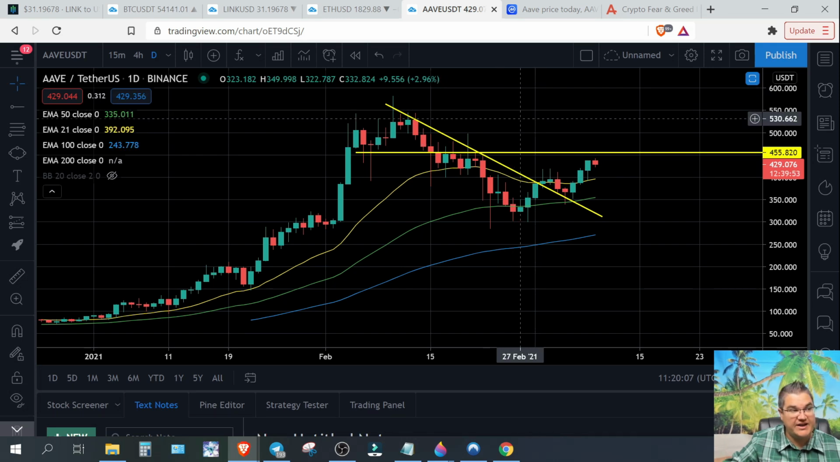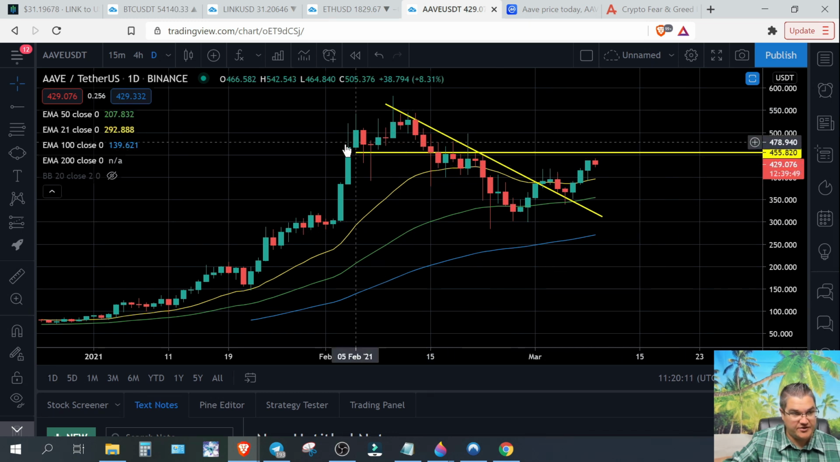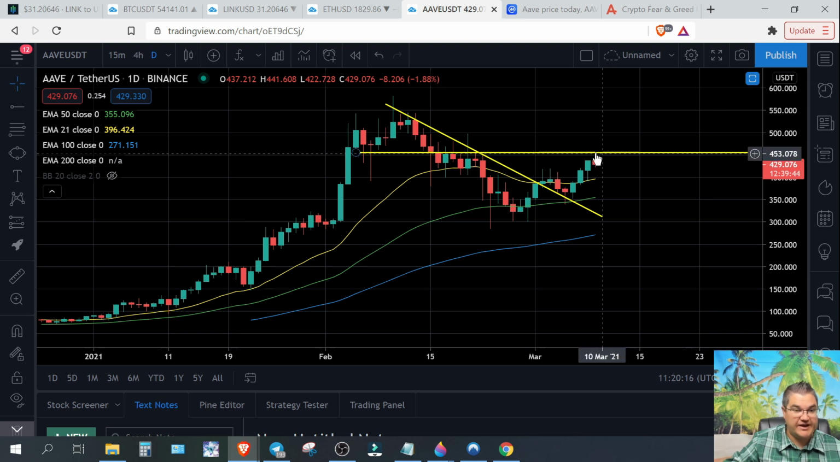Aave on the daily chart against Tether. Okay, so what have we got drawn here? We have a resistance line first and foremost, the horizontal line. That is our next area of concern as we move up. If we can break this and hold this as support, then I think there's going to be some more clear skies ahead. But we have to clear this first.